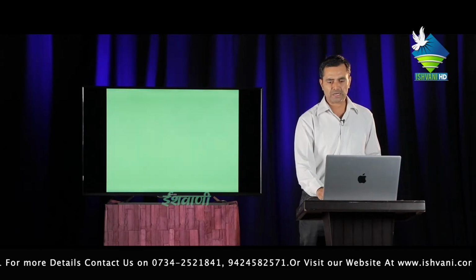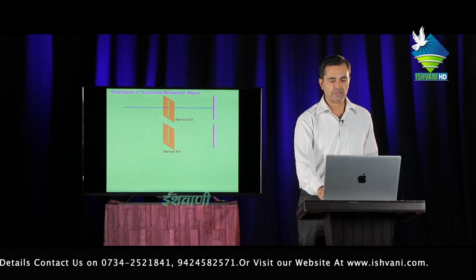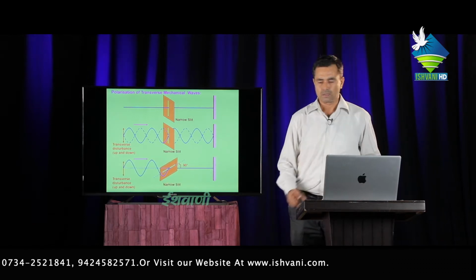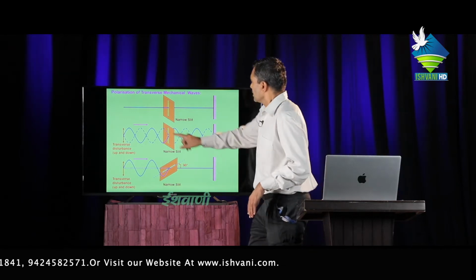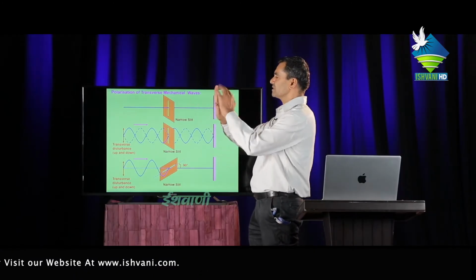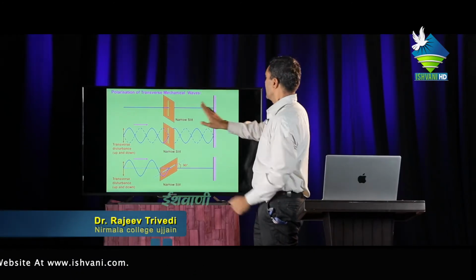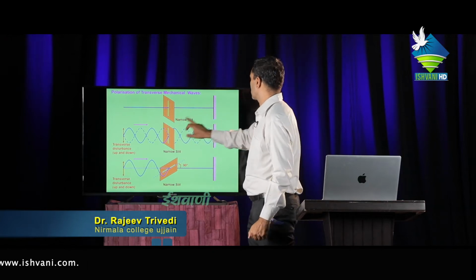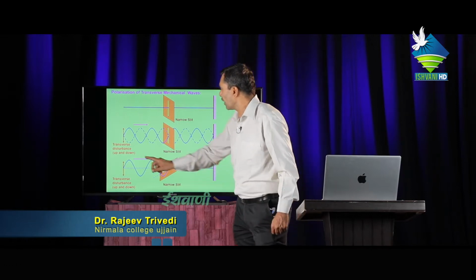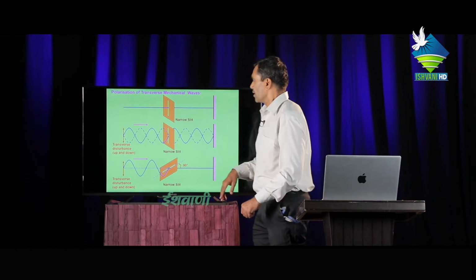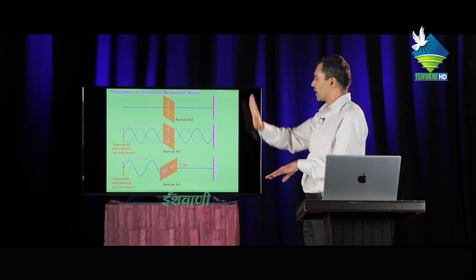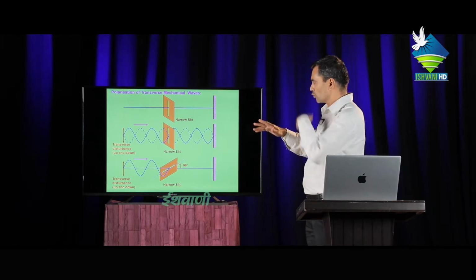Next question: polarization of transverse mechanical waves. In this first figure, light is moving in a straight line, and after passing through this narrow slit it comes to the point P. Now let us consider a transverse disturbance, which means two waves, one moving up to down and the other down to up.